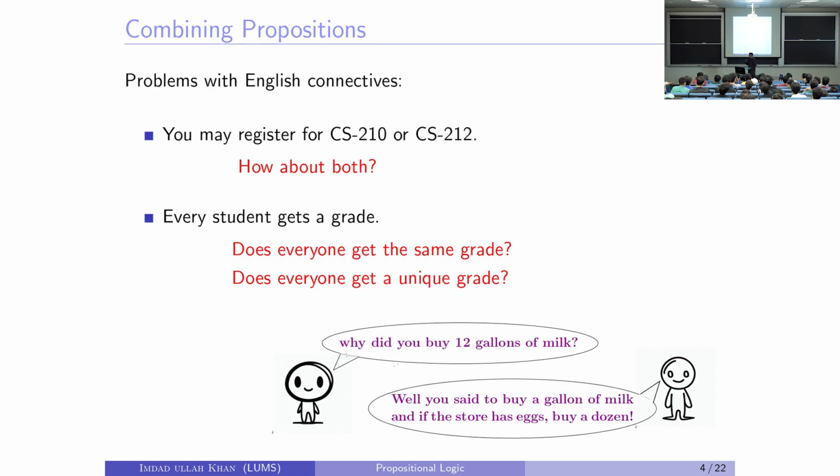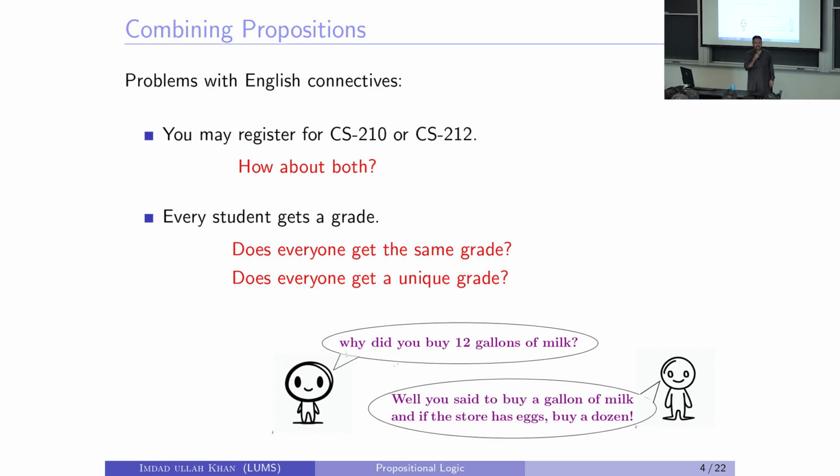That's why I ask you to stop talking in that language and start using more precise language. Because someone like me who takes languages seriously, this is what I do with my wife. Why did you buy 12 gallons of milk? Well, because you said to buy a gallon of milk, and if the store has eggs, buy a dozen. So if the store has eggs, I got a dozen gallons of milk. Nothing wrong with it. Totally correct.